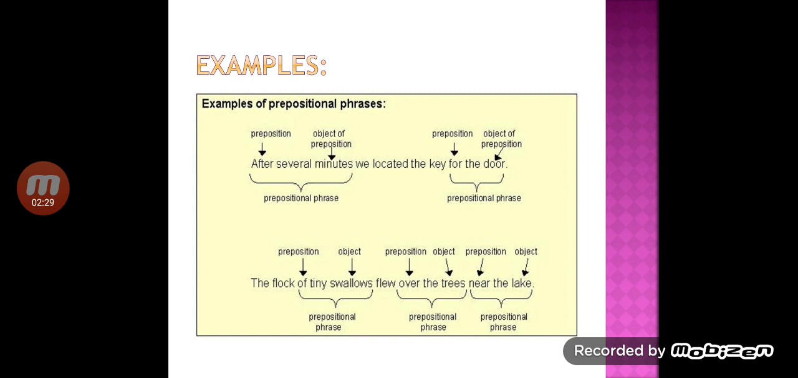In these sentences, prepositional phrase, it's after several minutes. After, it's a preposition, and the minutes, it's an object of preposition. Another prepositional phrase is for the door. For, it's a preposition, and door, it's an object of preposition.